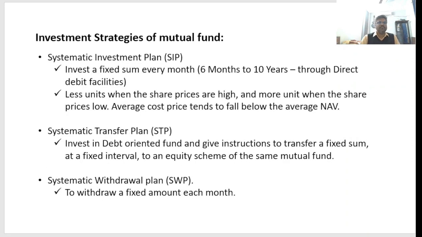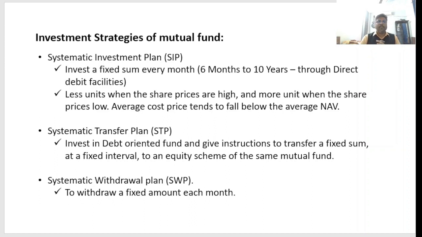Okay, let us move to the next. Now, investment strategy. You come to the investment strategy of mutual funds. This is the most popular investment strategy, the systematic investment plan. We call it SIP. In SIP, you invest a fixed sum every month, for 6 to 10 months, through direct debit facility, right?